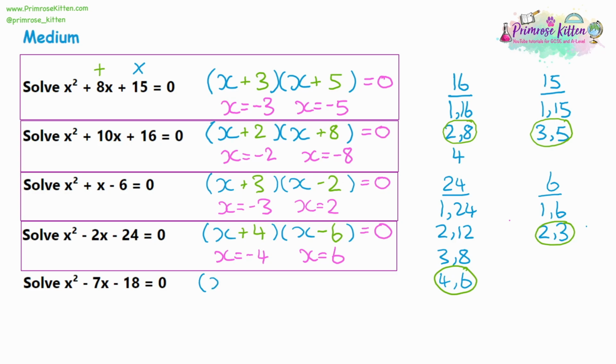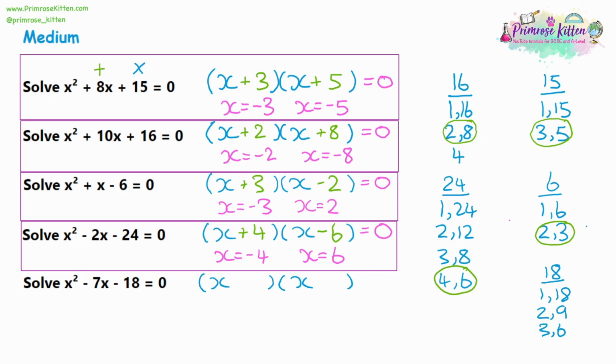And moving on to our last practice question here, we want the factors of 18. We can divide by 1, we can divide by 2, we can divide by 3. 4 and 5 won't give us whole numbers, and we can divide by 6, which we've already got, so we know we've finished our list.